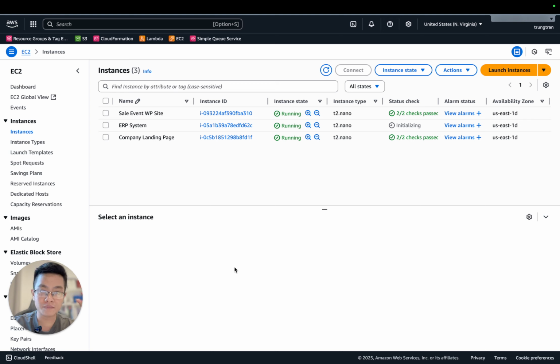about AWS. But for a non-technical person, for example, what if the sales event manager wants to manage it by themselves, so that they don't have to bother us whenever they need to reboot the site, or do something with their EC2 instance, or maybe the ERP system? Sometimes it has an issue, and they want to try to reboot it before reaching out to technical support. So how can they do that with limited training on AWS?